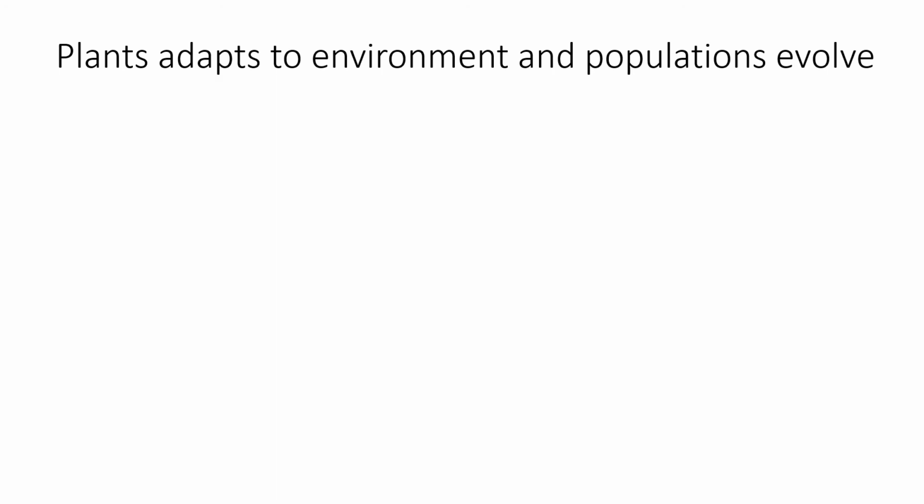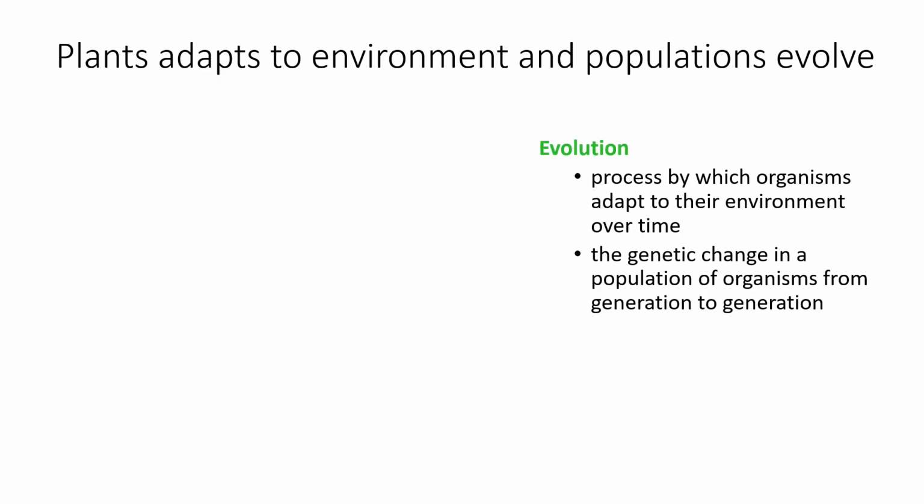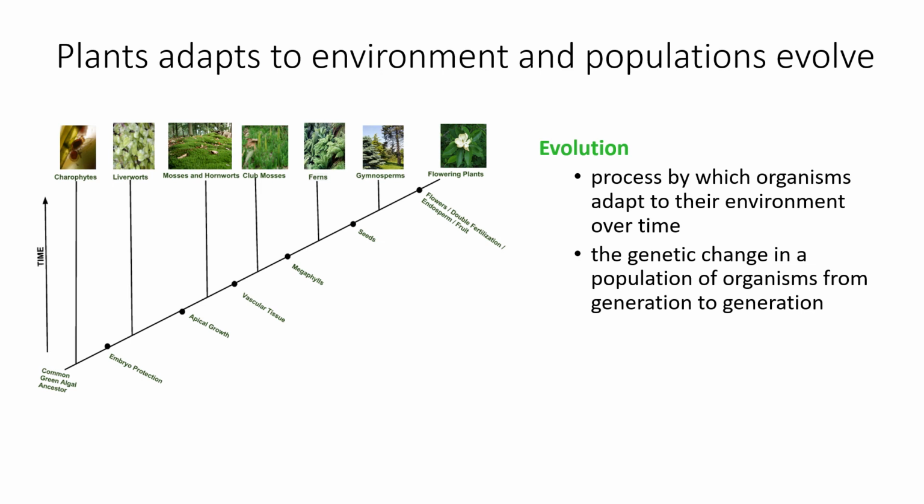Last but not least, the characteristic of plants as living things is that plants can adapt to the environment, and evolution occurs in plants. What is evolution? Evolution is a process where the organism, which is plant, adapts to their environment over time. But to evolve, the genetics will change. The genetics of the population will change from generation to generation. As time goes by from our ancestor, the plant is characterized by the charophytes, but as time goes by we can see now flowering plants.